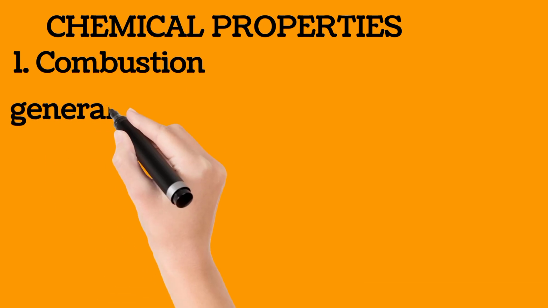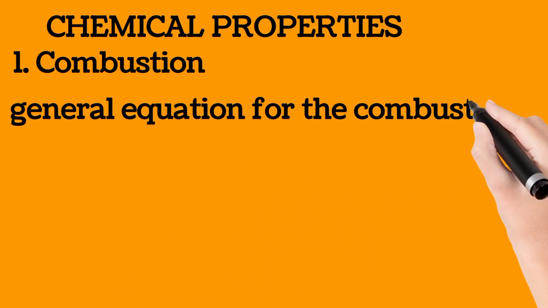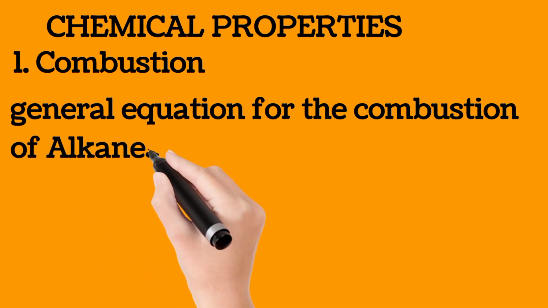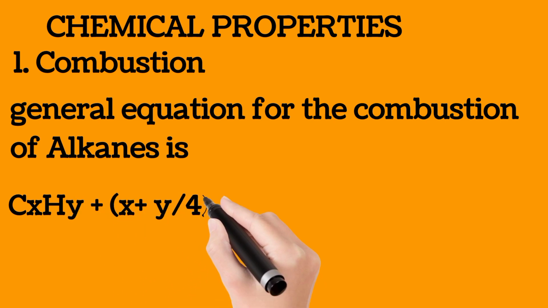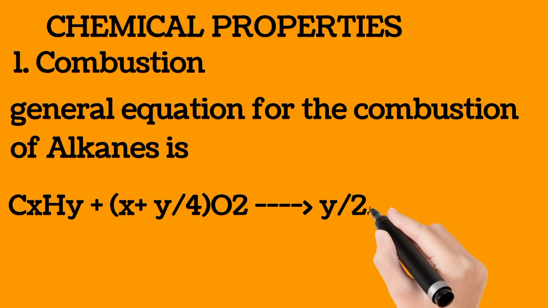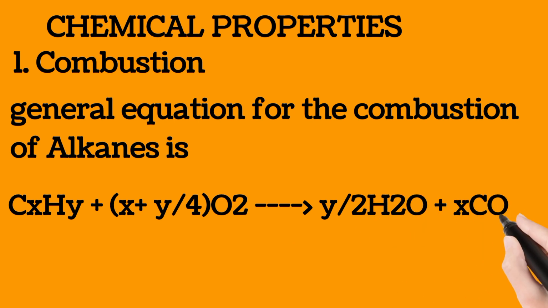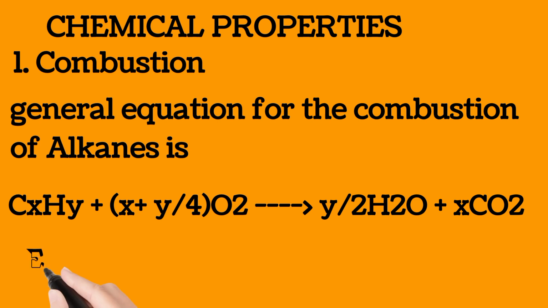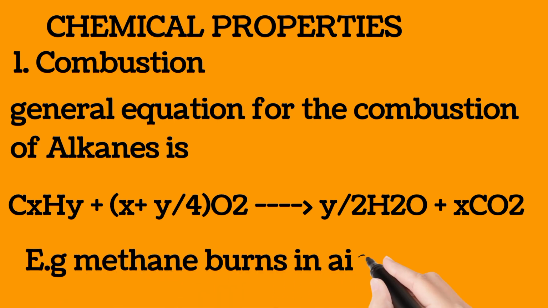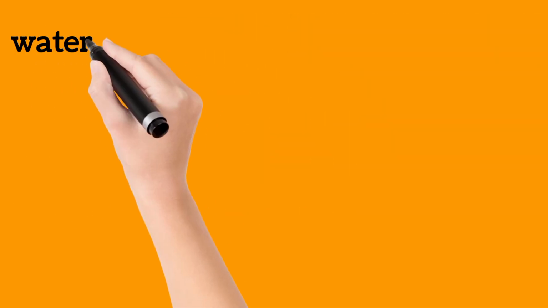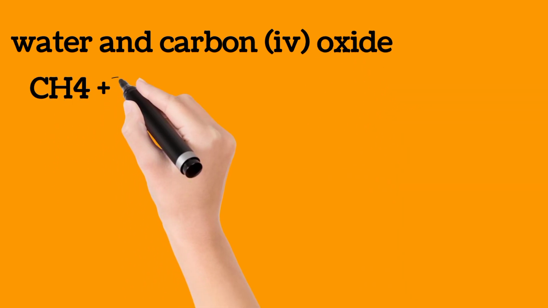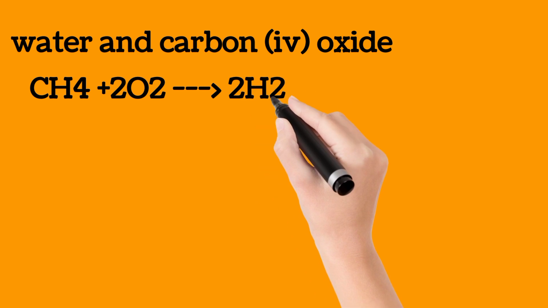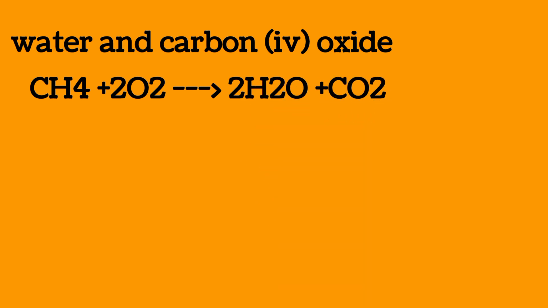Combustion. Now, the general equation for the combustion of alkane is CxHy plus (x + y/4) O2 gives y/2 H2O plus xCO2, where x is the number of carbon atoms and y is the number of hydrogen atoms. Example, methane burns in air to yield carbon dioxide and water. So CH4 plus 2O2 gives 2H2O plus CO2.